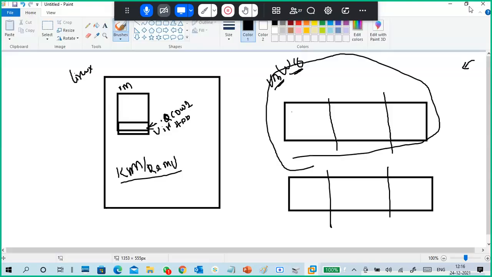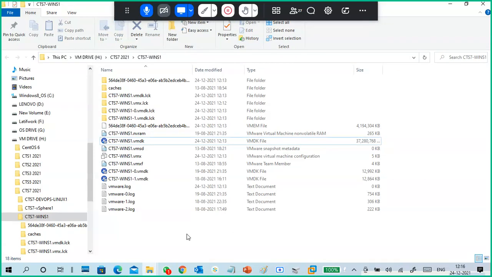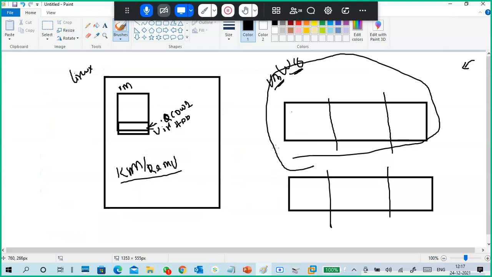I create partitions. But when I come out from it and look from my physical machine, the physical folder, this is a single folder, single one only. The hard disk file is a single one only, but in the machine it is multiple things. Your physical hard disk is a physical hard disk, right? However many partitions you make, still it is a single hard disk only. Same concept, so there is no difference. That's actually the meaning of virtualization.